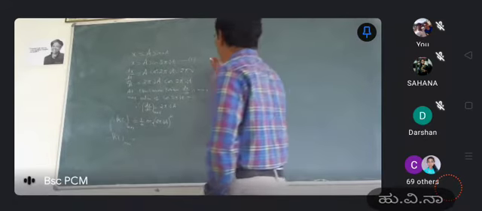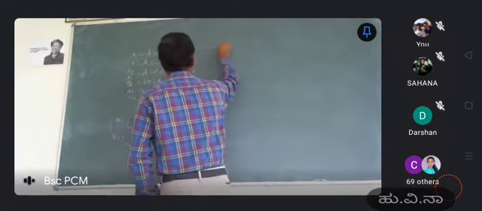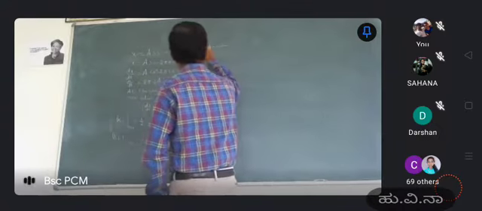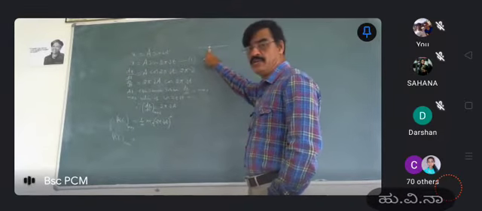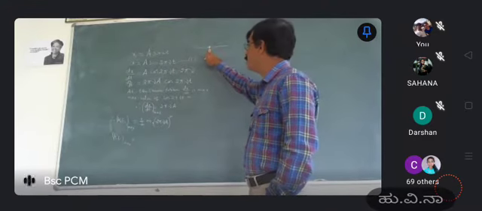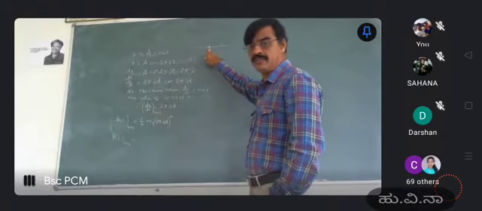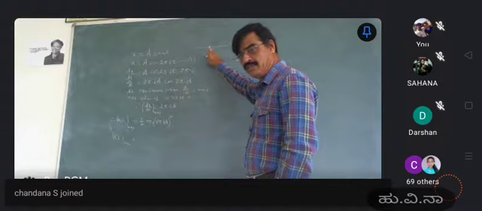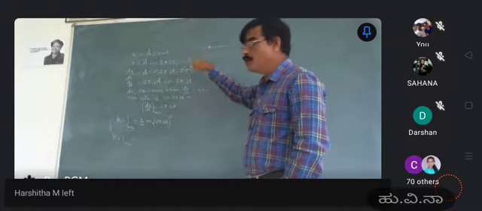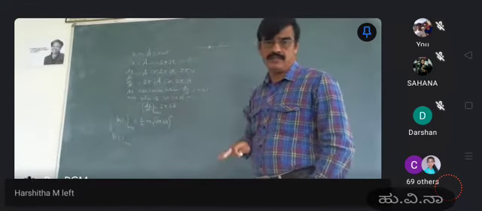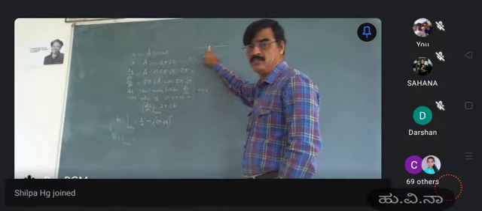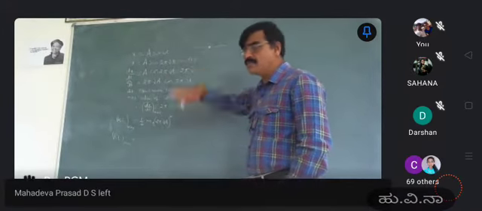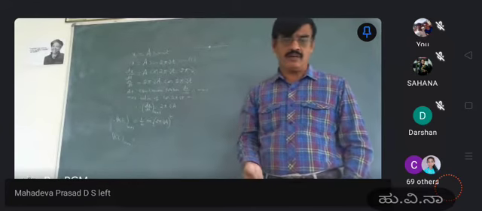This is called the equilibrium position. So at this equilibrium point the energy should be maximum. This maximum energy of the oscillator at the equilibrium position is nothing but the total energy of the oscillator. That is, when we come to the middle position, the maximum kinetic energy is nothing but the total energy of the oscillator.